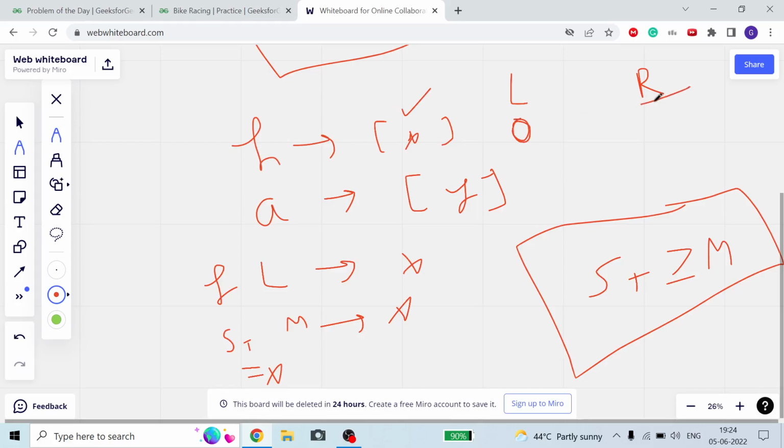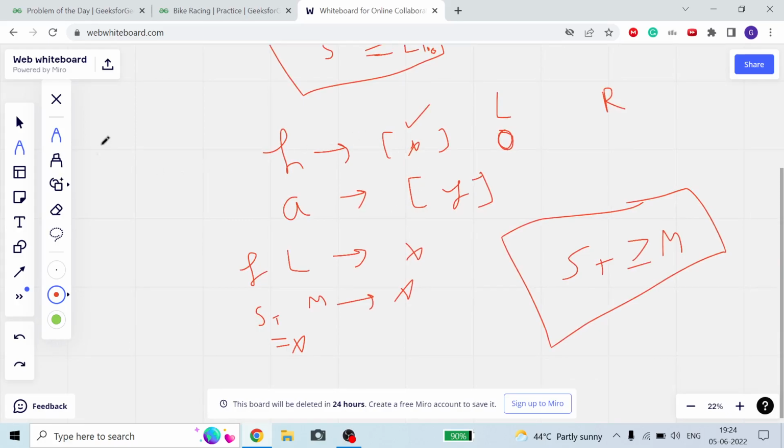Now what is the maximum number of hours? We will find it for a particular biker from our array: x plus i into y should be greater than or equal to L, as well as M. Here i is the number of hours, x is the original speed, and i into y is the number of hours times the acceleration.